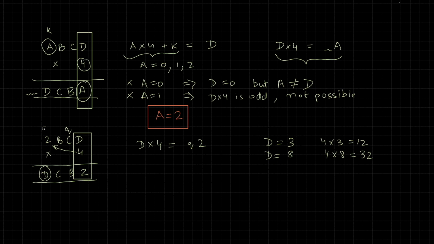The only way to get from 4 times 2, 8, to a 3 for D would be having a carry of 5, plus 5 gives 13. But here's the problem now, because we have a carry out, which means there is a fifth digit. So clearly D being 3 is not possible. The only possibility remaining for D is 8.